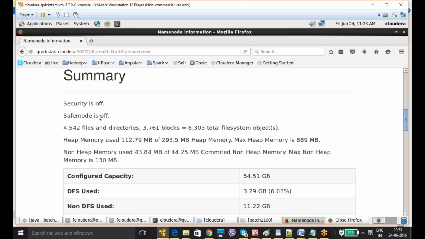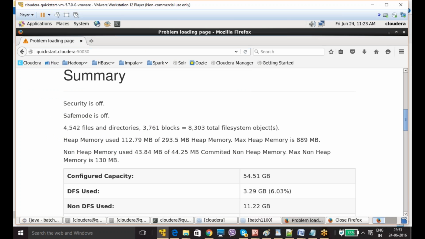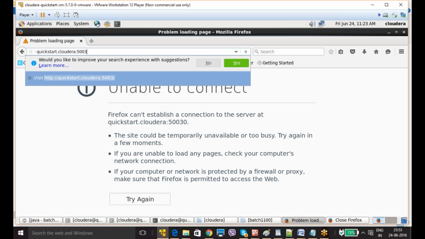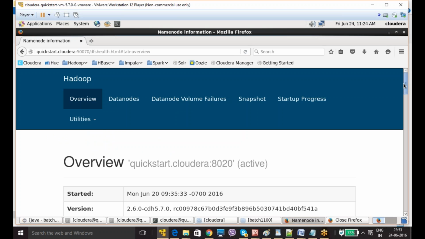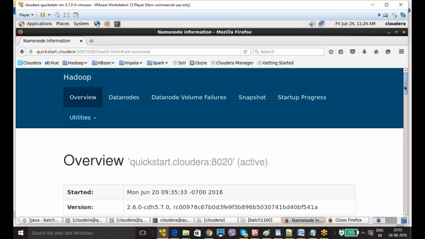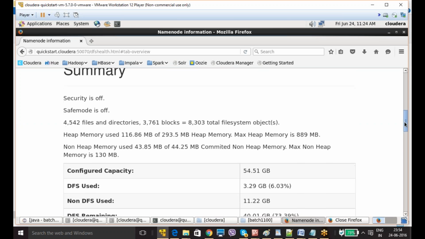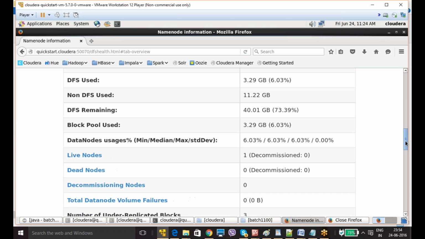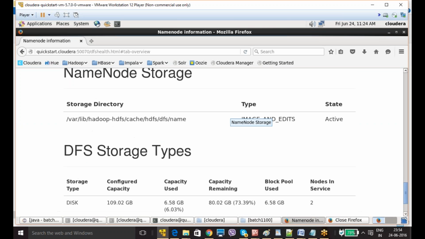So here safe mode is off. Okay. Actually, you need to go there in Cloudera Manager and you need to... Okay. I will send you the command.